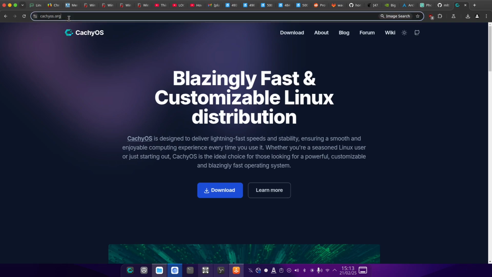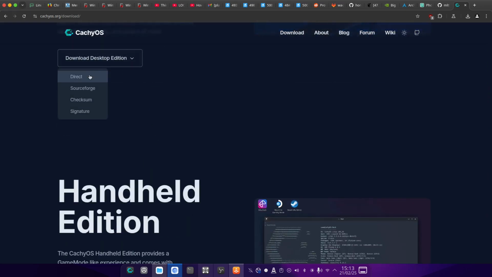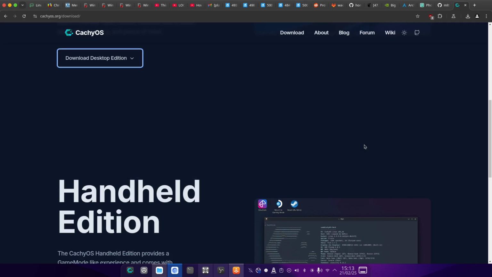So this is the official site of CachyOS, cachyos.org, and here you can click on download, desktop edition, and you can click on direct, and then you can click on save, and you can install the ISO file. Then you have to put the ISO file on a USB stick, and then you will boot from the USB stick into the installer of CachyOS.